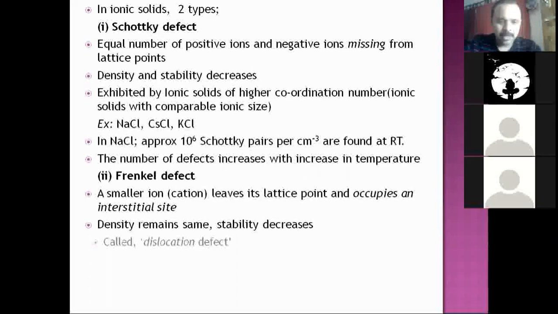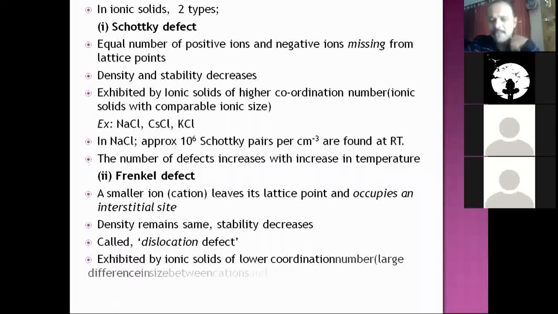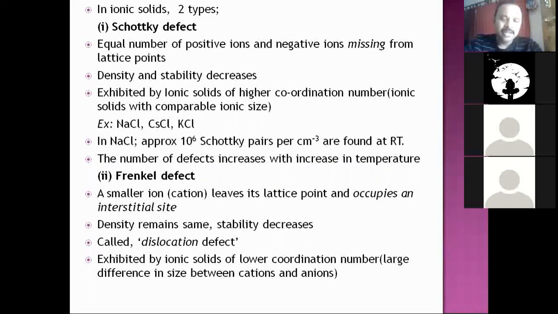Now, they are also called dislocation defects, because the ion is dislocated. What kind of ionic solids exhibit this Frenkel defect? Generally, ionic solids with a large difference in ionic size and low coordination number. So you can easily remember that the conditions for Schottky defect are exactly opposite to those for Frenkel defect. Low coordination number is a reliable factor.